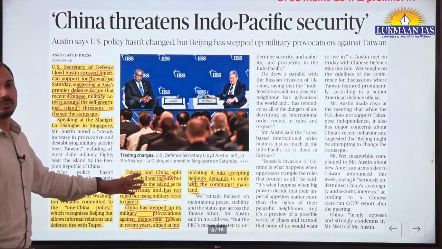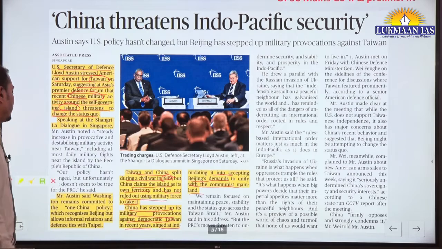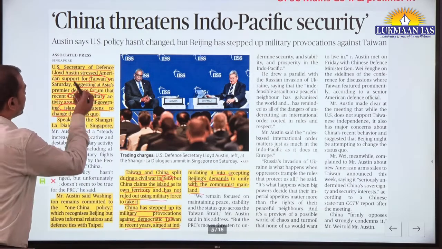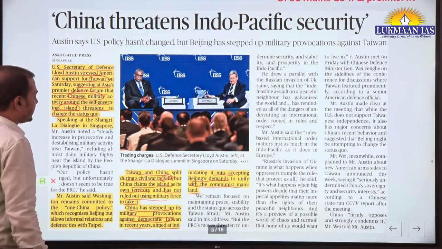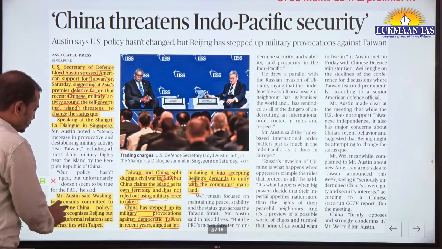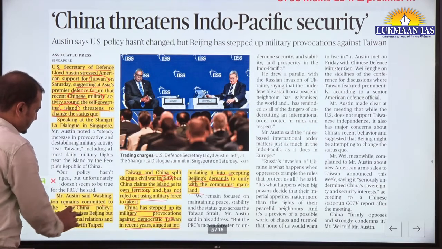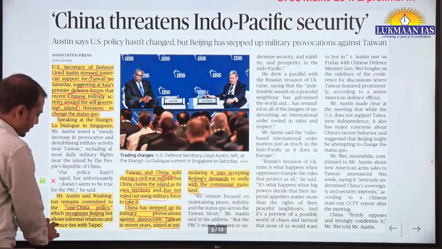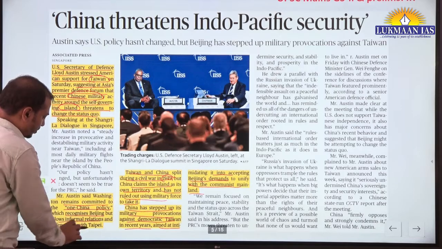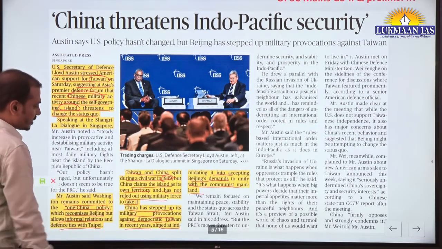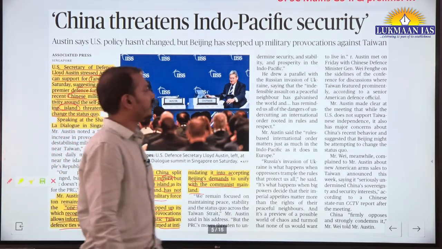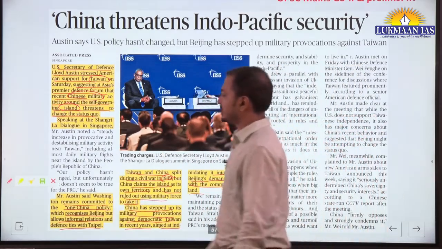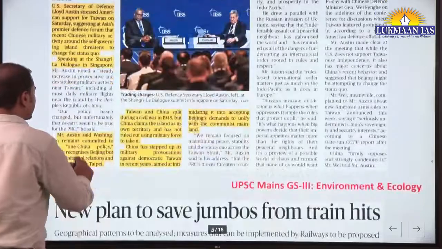ये background आपको पता होना चाहिए. Then yes, although the US Secretary of Defense has given this statement, it has also said that the US remains committed to the One China policy, which recognizes Beijing but allows informal relations and defense ties with Taipei, that is Taiwan's capital. Okay, so in this manner, IR section से आपको ये चीज़ें पता होनी चाहिए.